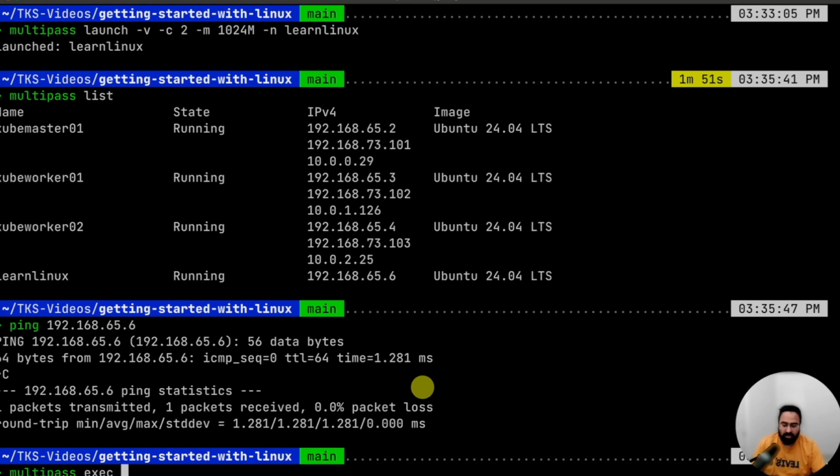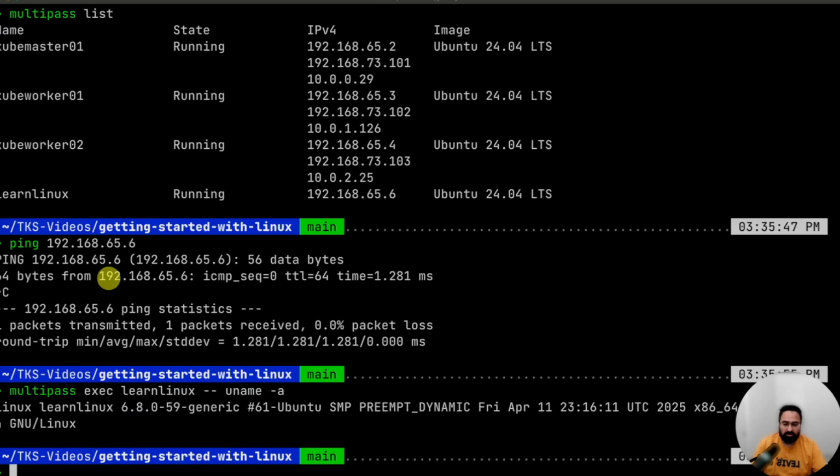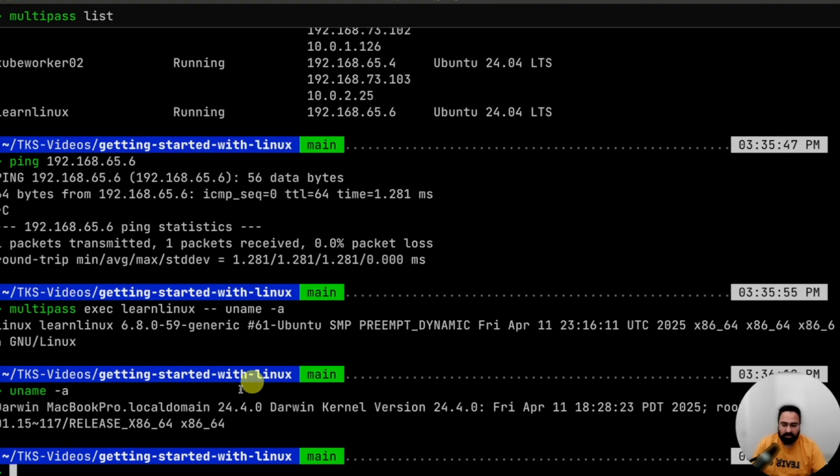I can do this, and hyphen hyphen uname hyphen a. So it is logging into the Linux system and running that command inside it. If I run this command on my laptop, you can see it says Darwin, versus this one, which says Linux.